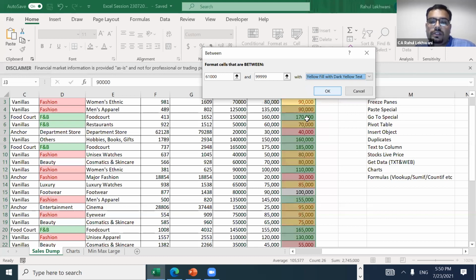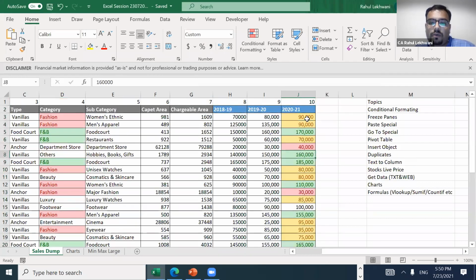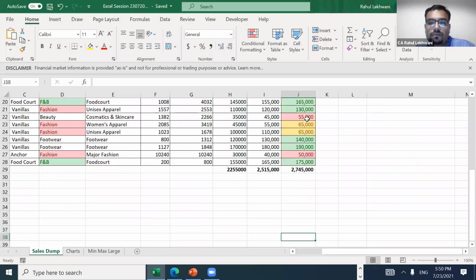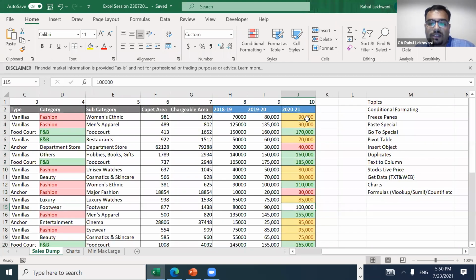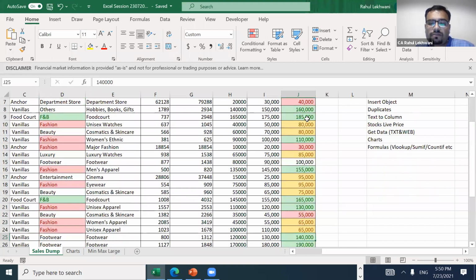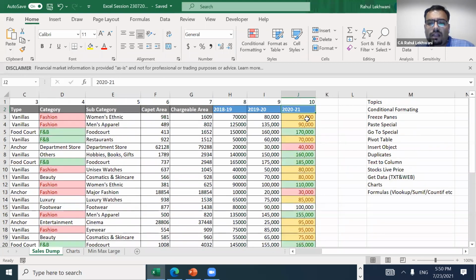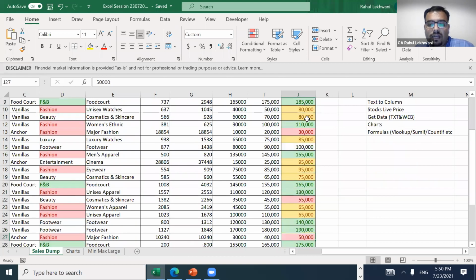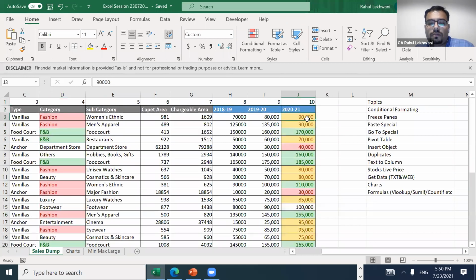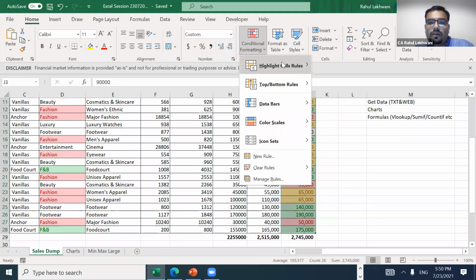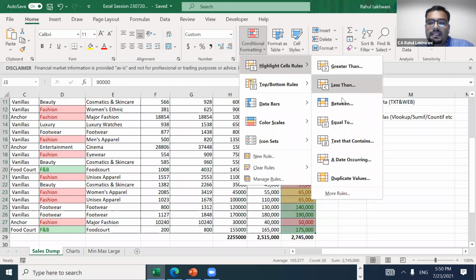Okay. So see how the presentation is going on, where we can see who the non-performers are. Red ones are non-performers, right? And who are underperformers? The yellow ones are underperformers, and who are the performers? The green ones, right? Understood? Let's see, we have used greater than, less than, between, equals to also. So we can use equal to also.